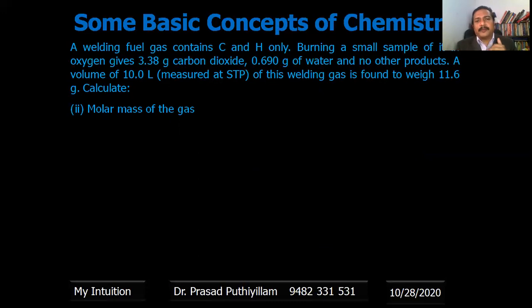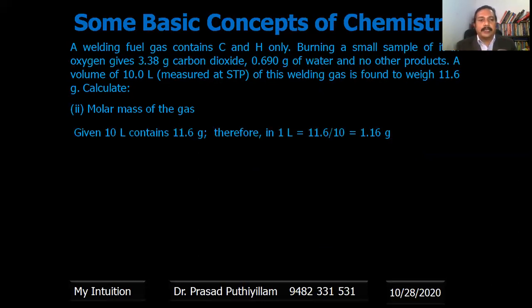Okay, to find the molar mass of the gas, the volume as well as the weight is given. So if 10 liters are there, it gives 11.6 gram. Therefore, if 10 liters give 11.6, that means 1 liter gives 1.16 gram. So to find molar mass, we always have to express in liters, 1 liter.